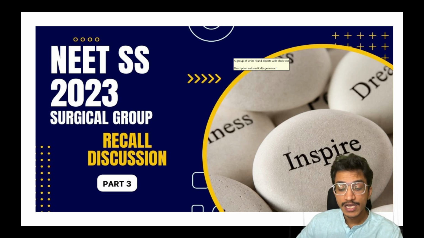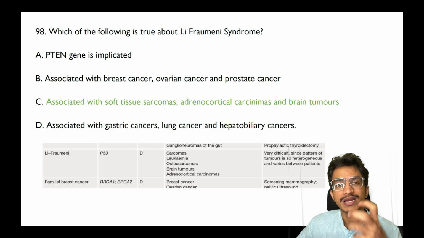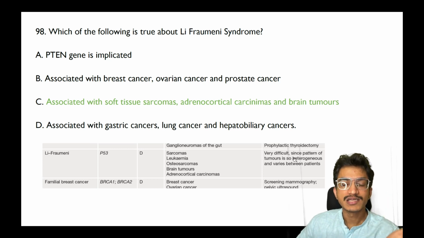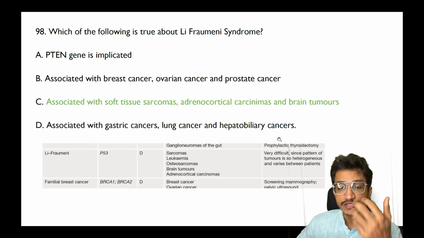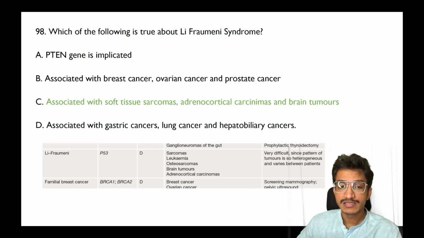I hope it helps. So starting with the first question, which is true about Li-Fraumeni syndrome, and the 3 common cancers are given. So the answer here is that it is associated with soft tissue sarcomas, adrenocortical carcinomas and brain tumors. This is directly taken from the table in Bailey. So in this the answer is C.